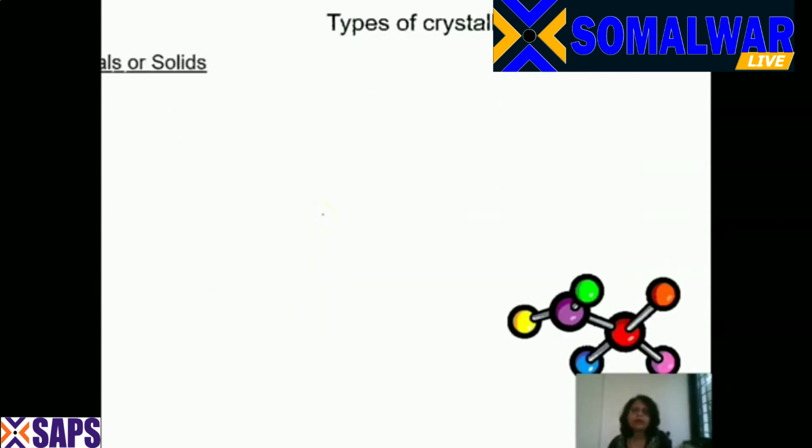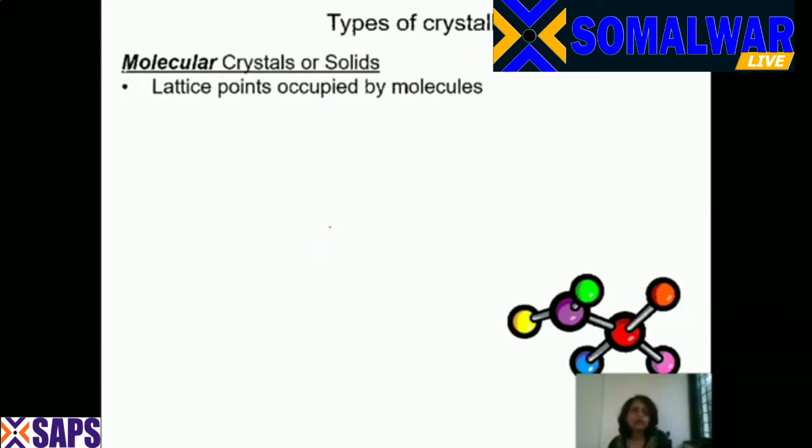Now, the next type is the molecular crystals or molecular solids. In molecular solids, the lattice points are occupied by molecules. If you look at the ionic solid, the lattice points were occupied by cations and anions. Then we came across the covalent solids. They were occupied by atoms. In metallic solids, the lattice points were occupied by metals. And in molecular solids, the lattice points are occupied by molecules.